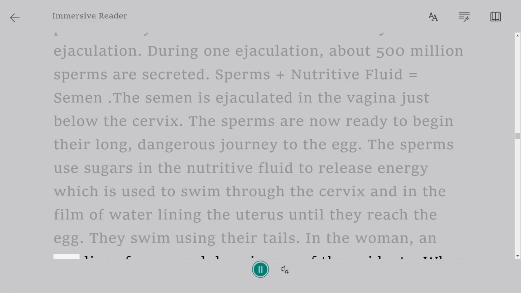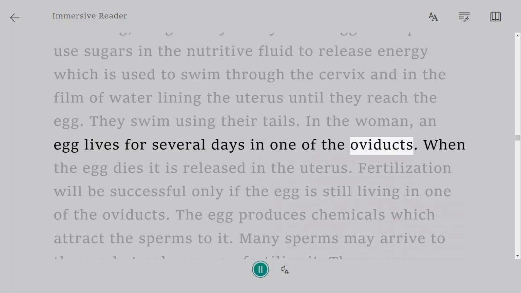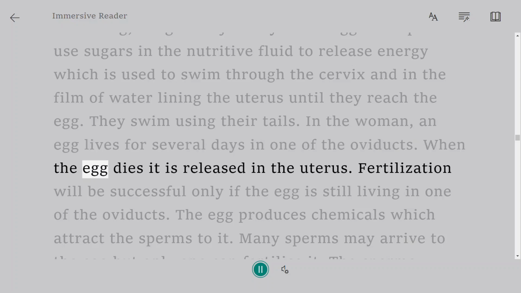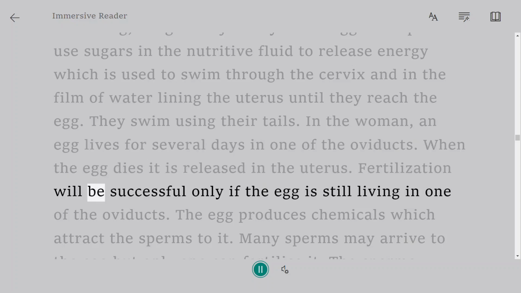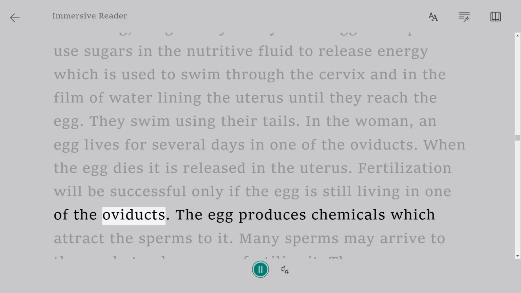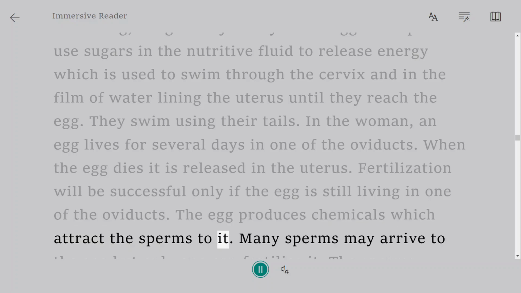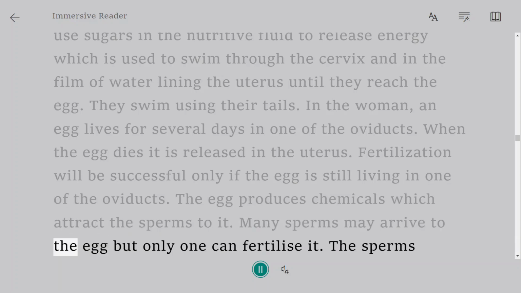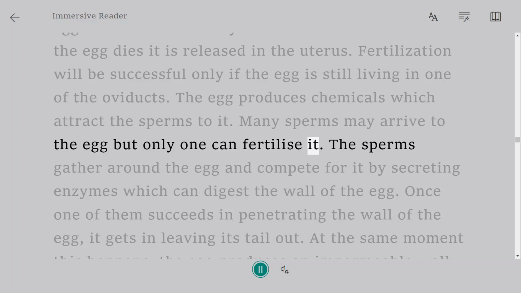In the woman, an egg lives for several days in one of the oviducts. When the egg dies, it is released in the uterus. Fertilization will be successful only if the egg is still living in one of the oviducts. The egg produces chemicals which attract the sperms to it. Many sperms may arrive at the egg, but only one can fertilize it.